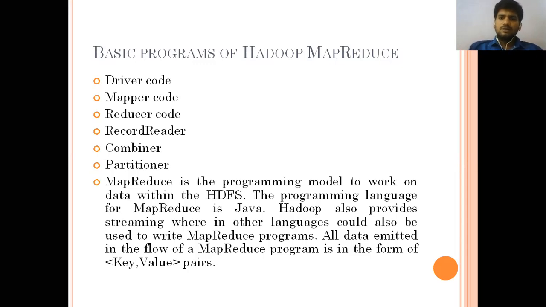We already said that Hadoop is open source, so not only Java, Python can also be used to write these MapReduce programs. All data in the flow of a MapReduce program is emitted in the form of key value pairs. The final conclusion is that every piece of data in a MapReduce program is finalized in the form of key value pairs only.